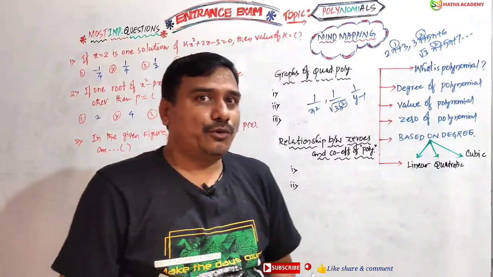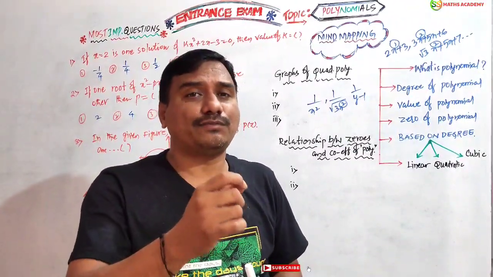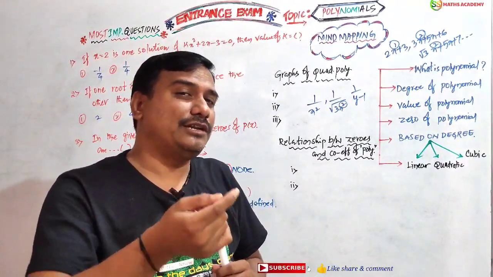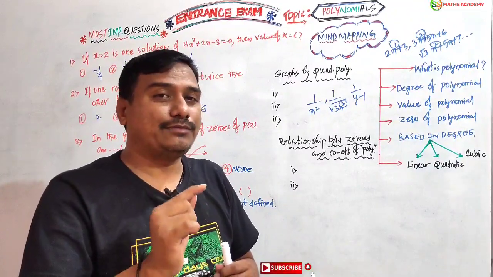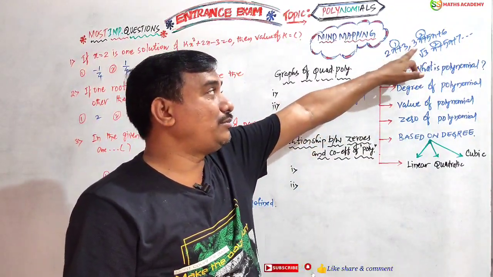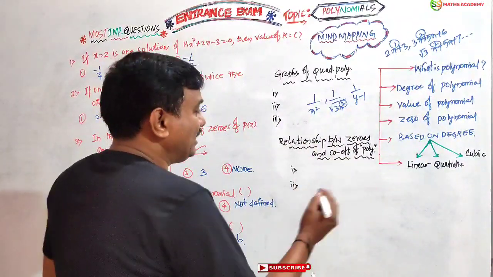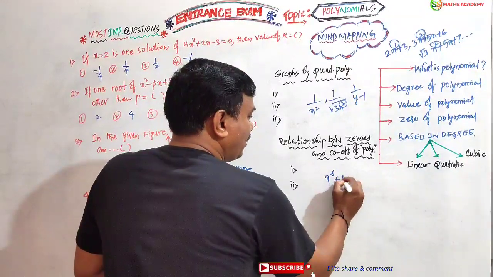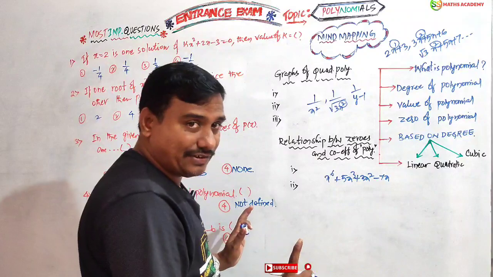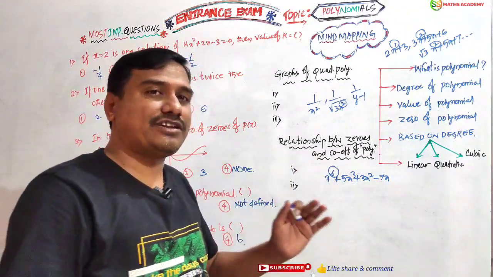Now, the degree of a polynomial. A very important point. In a polynomial, the highest power of the variable is called the degree of the polynomial. Degree of the first polynomial is 1, the second is 2, the third is 2. And the degree of the polynomial x to the power of 6 plus 5x to the power of 3 plus 3x square minus 7x, like this, is 6, the highest power of the variable.